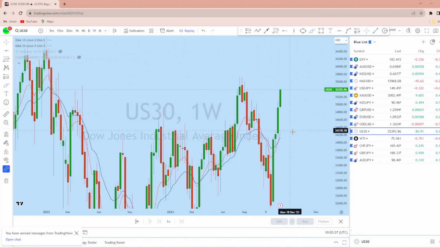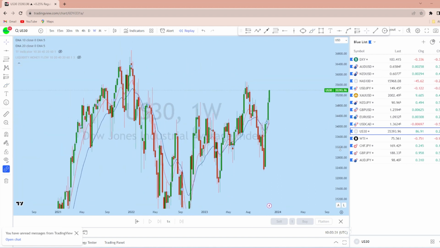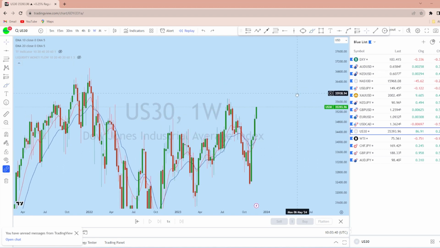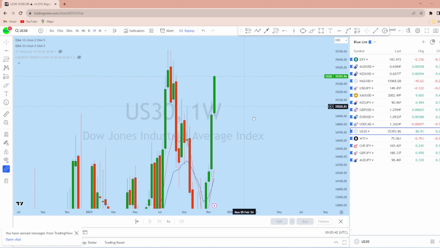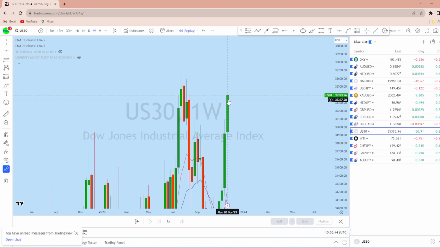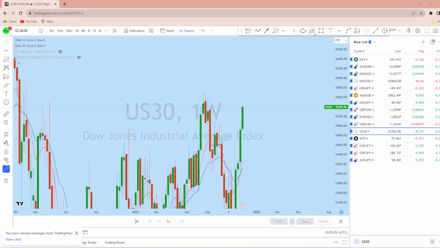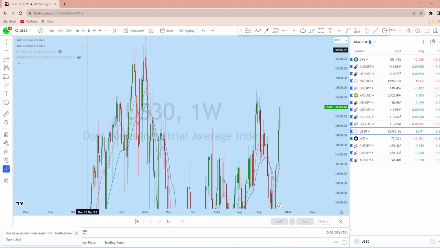Now looking at the weekly time frame, from the weekly perspective on US30, this is a big bullish impulse, and if you look at the last week of the month, there was a gap opening in that area. With that gap opening, the price is still maintaining a series of higher highs and higher lows. What we can expect on US30 is for the price to come down for a deeper pullback and then continue to rise to create a new higher high.